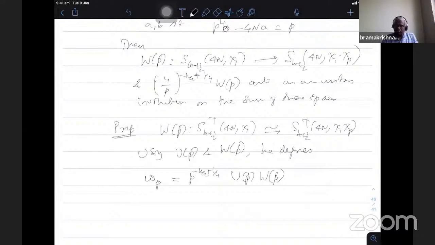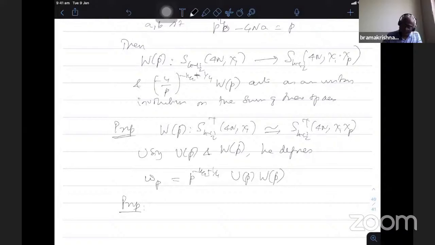Now this capital Up takes the forms in this space to the space with character chi1 chi_p, and then Wp again multiplies by another character chi_p, therefore it comes back to the original space. Therefore, this Up Wp preserves the space. The fact is that it preserves the plus space. That is another proposition.